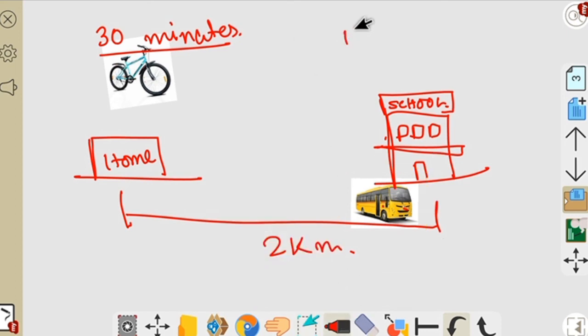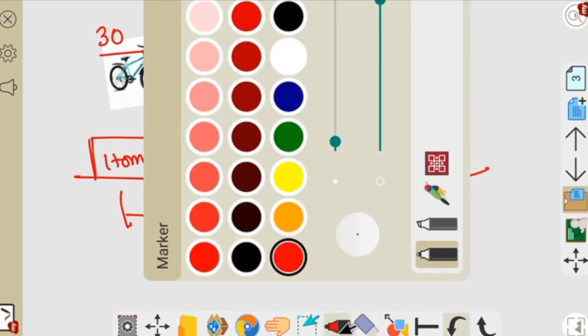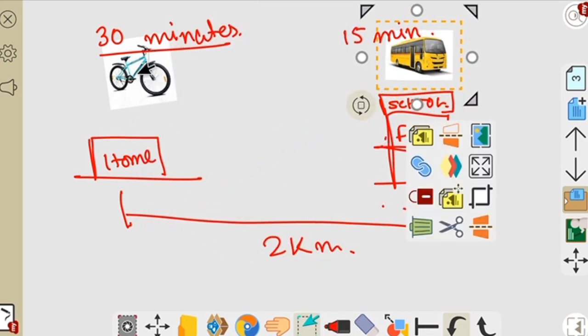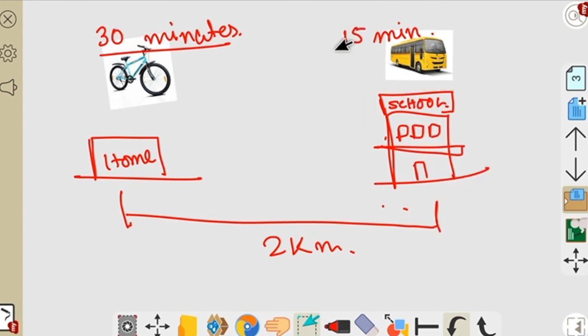Suppose the bus will take 15 minutes only. So if you go to your school by cycle, it will take 30 minutes, and if you go by bus, it will take only 15 minutes. That means the cycle is moving slower than the bus. That means the bus moves faster than the cycle.